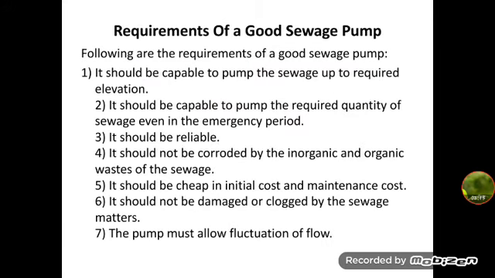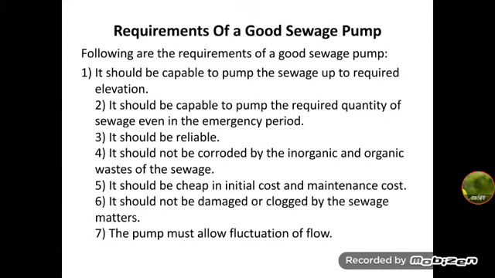So these are the requirements of a good sewage pump. The pump should be capable of pumping the sewage, because sewage contains solids, both floating and suspended solids. So the pump should not easily get clogged. That is the most important characteristic of a sewage pump.